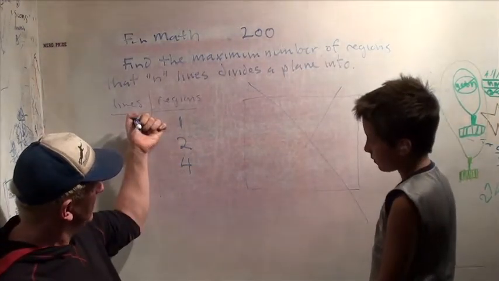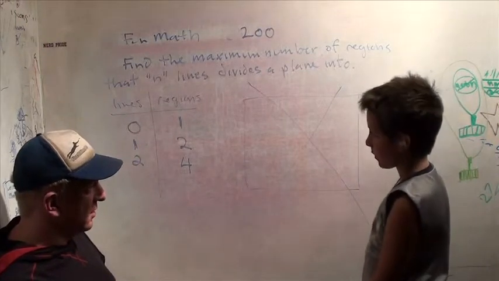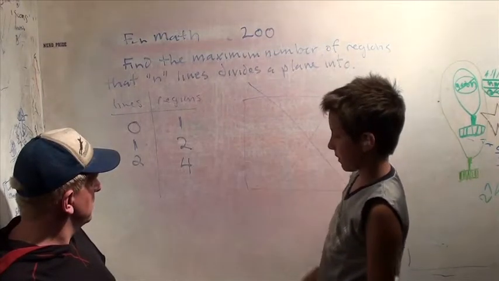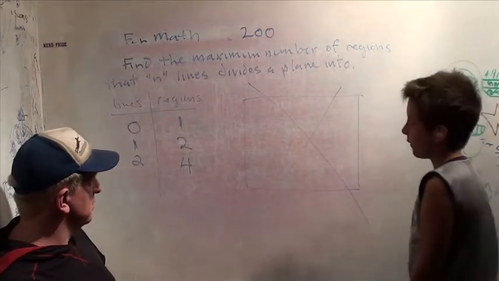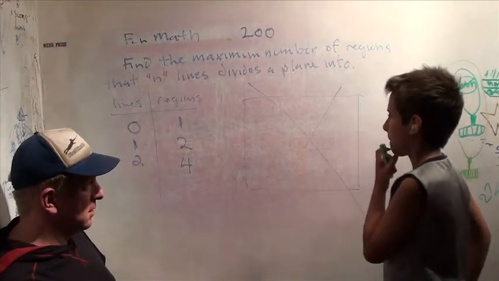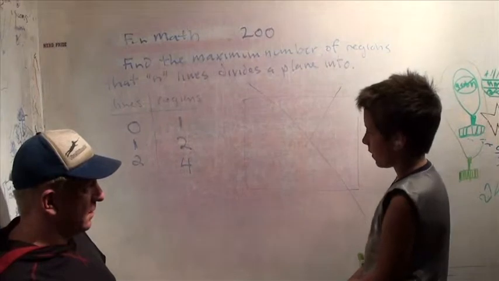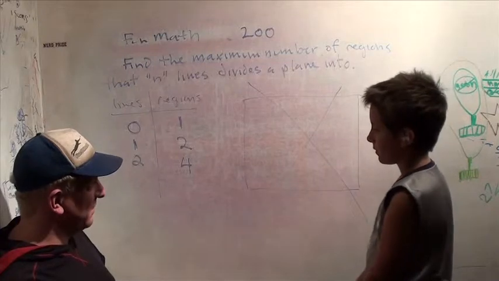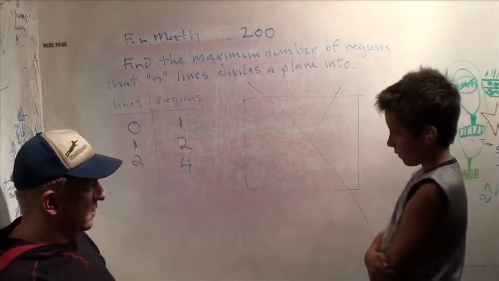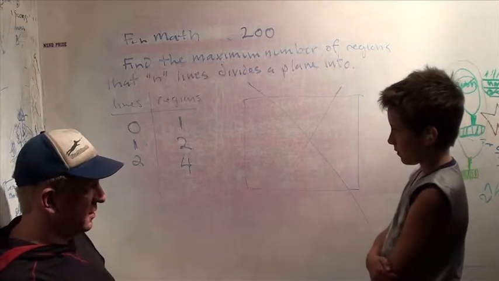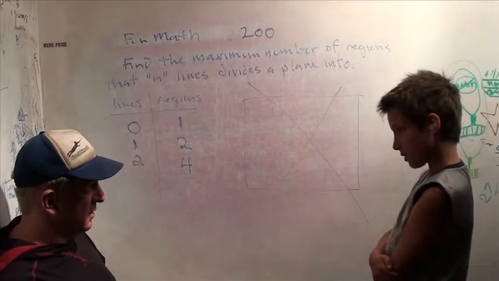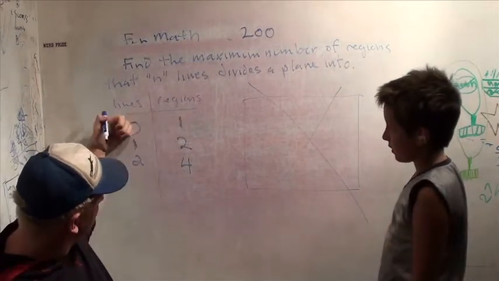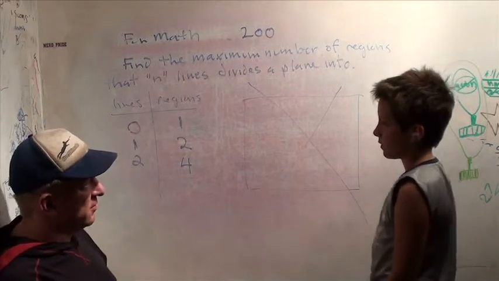Is there another pattern you see with these numbers? 1, 2, 4, what could come next? Well, they just keep increasing. Keep looking. 1, 2, 4. Next could come 6. That's what you've said, because these two were double, but this one's not. So maybe there's another pattern with this one.